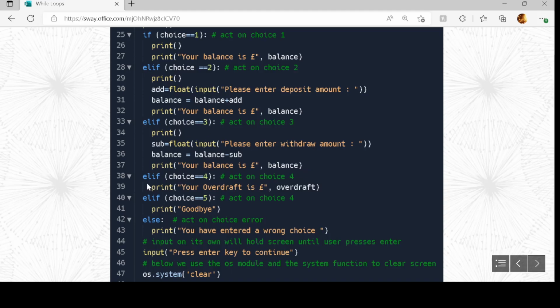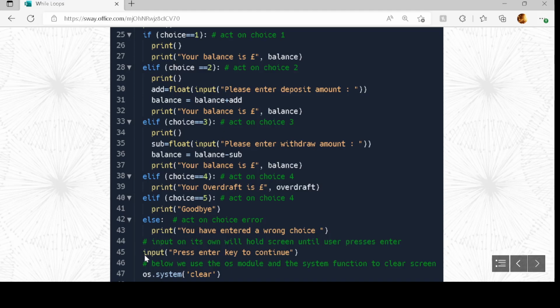If they choose option 4, it just displays the overdraft. So say your overdraft is, it'll be 0 because that's what it's been set as. If they choose option 5, we're just going to print out goodbye. And then we have a catch all else at the bottom. The catch all else at the bottom will just print out you have entered a wrong choice.